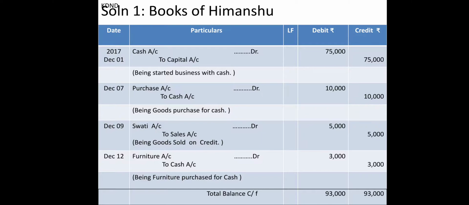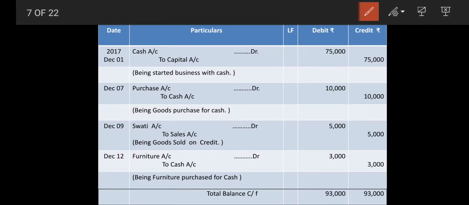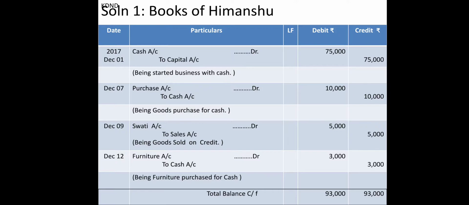So now, going forward, one by one we are going to prepare all the ledgers which are available. First I have taken only four transactions. So which ledgers do you have to prepare? First the cash account, then the capital account, then the purchase account, then Swati's account. Cash is not to be repeated. Then we are going to prepare sales, then furniture. So in total six ledgers we are supposed to draw. Now what is this ledger, how to draw it, that we are going to understand. So ledger contains two sides.